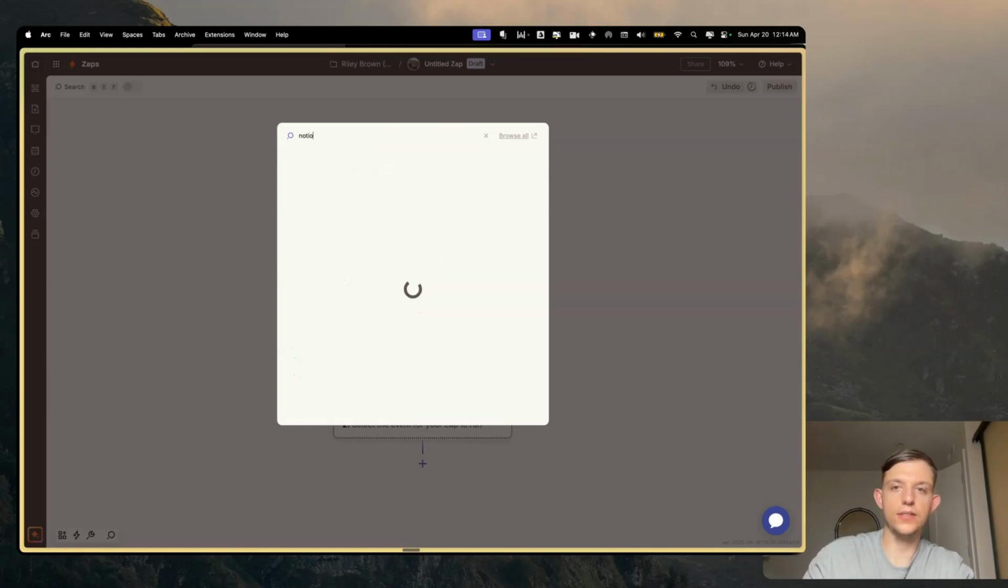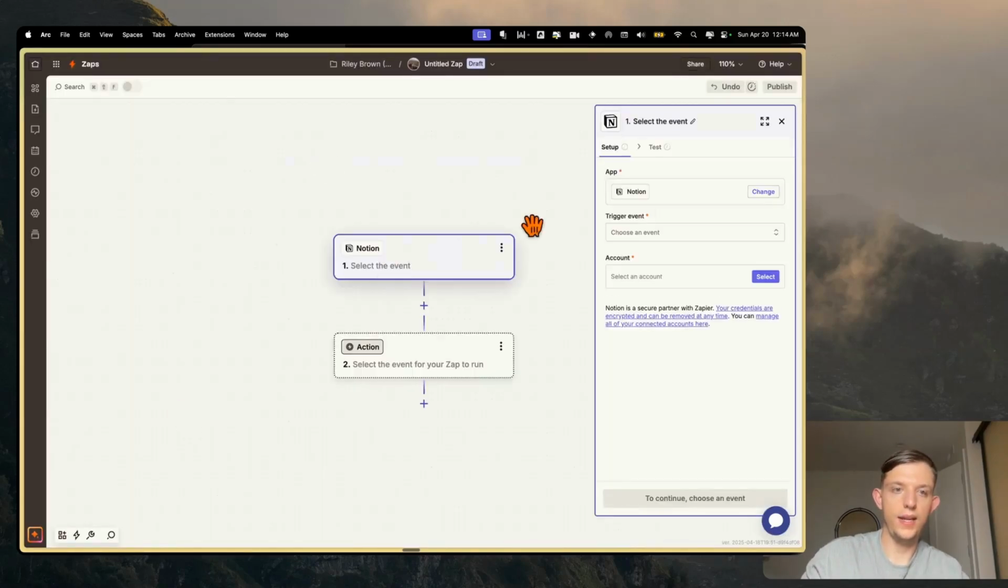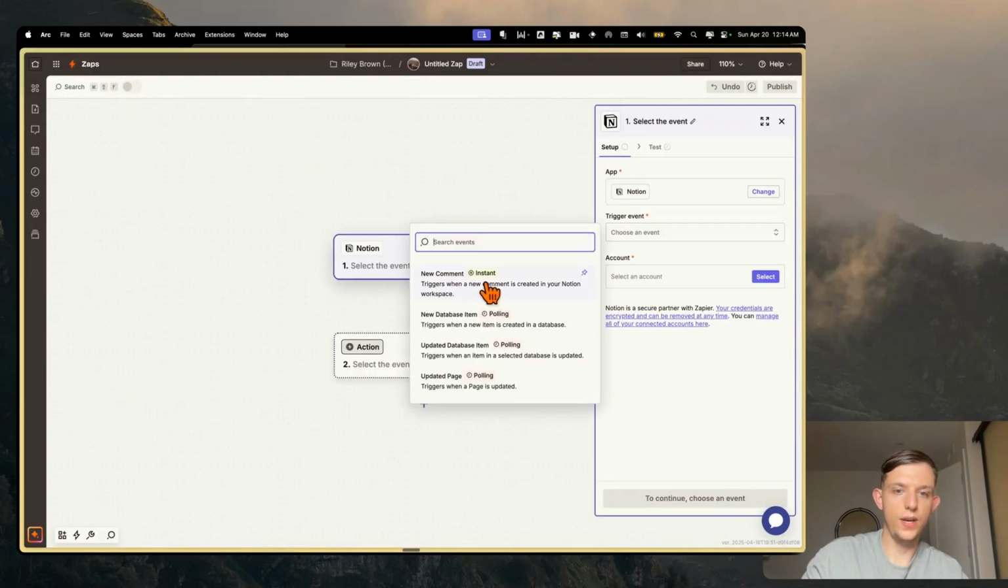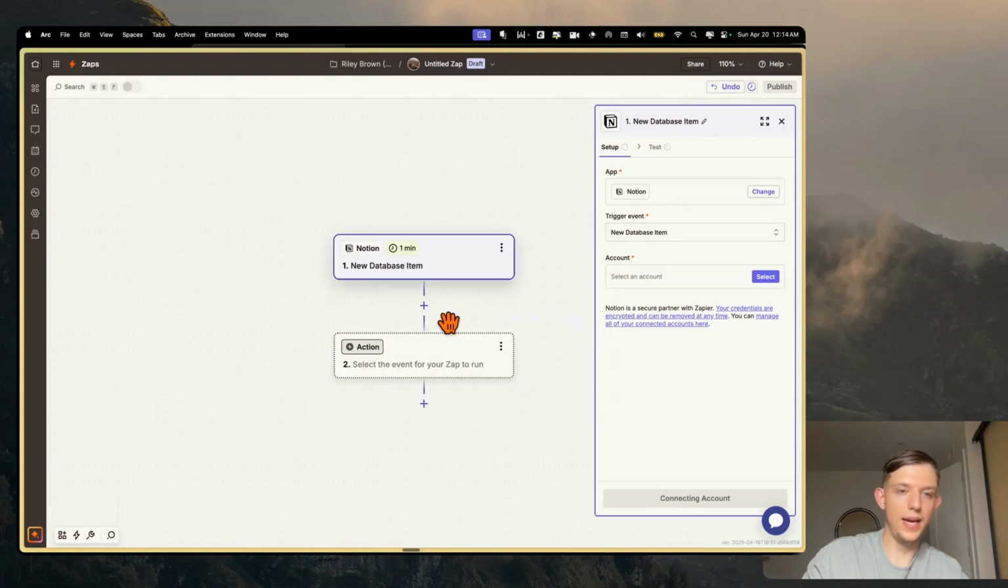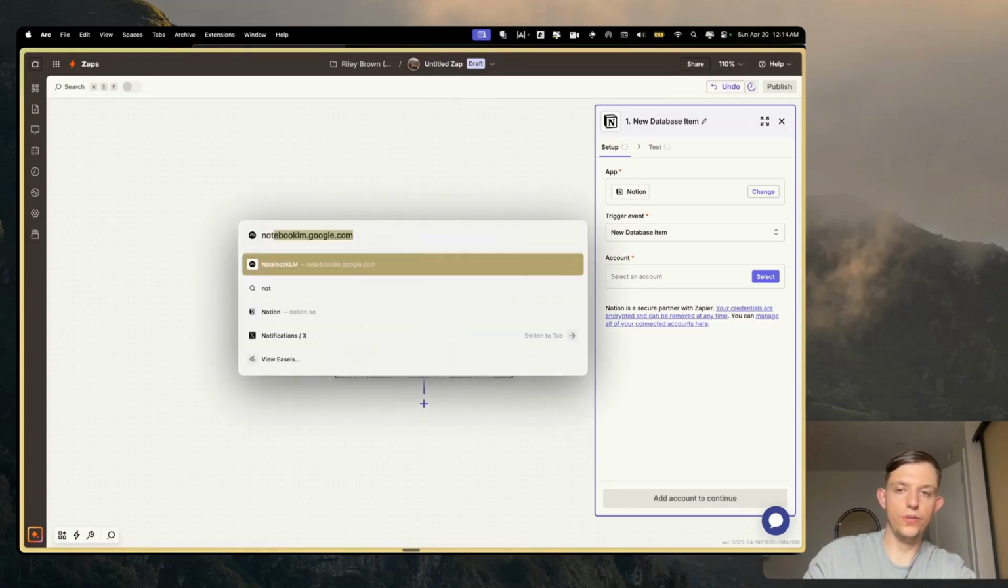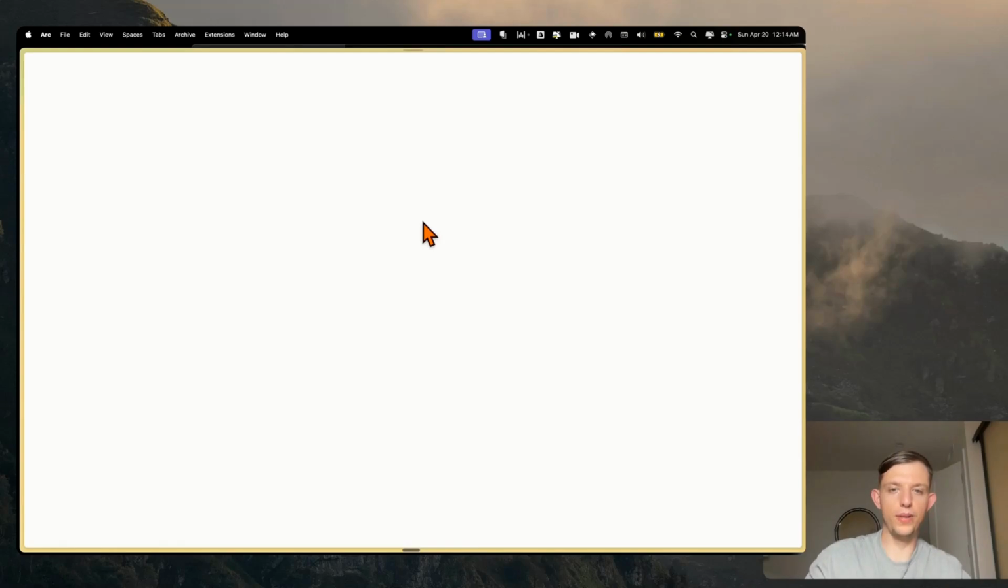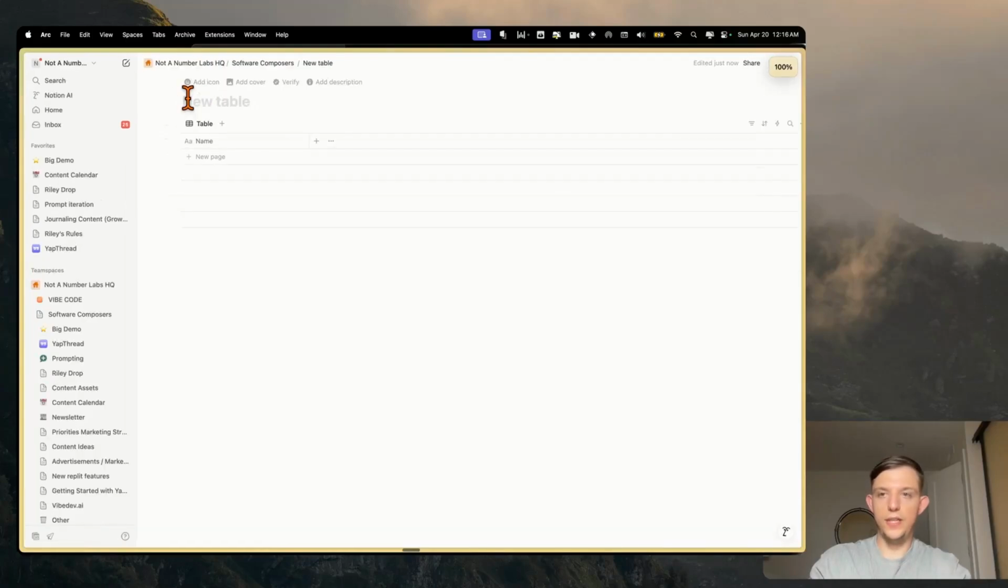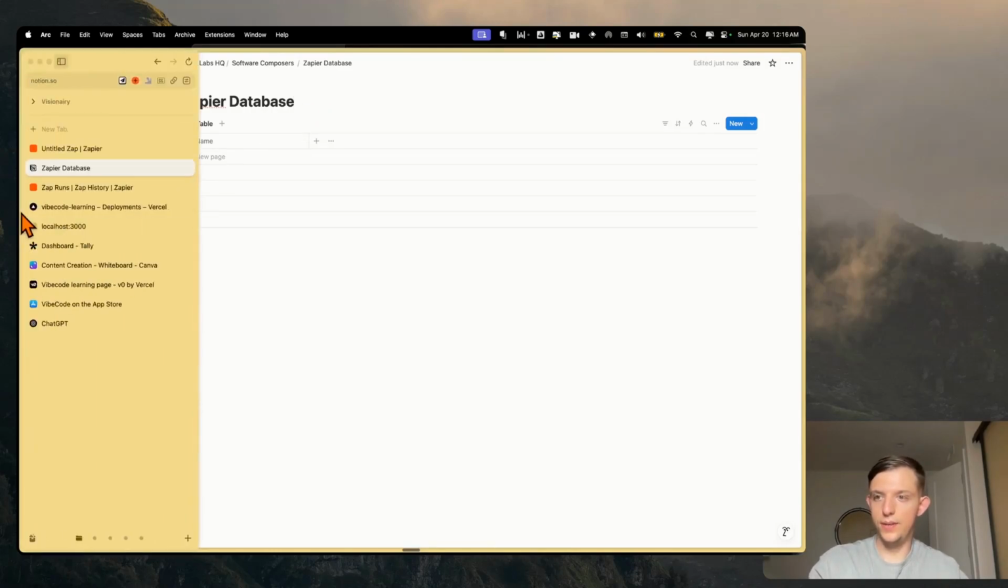So let's go ahead and click on Notion, and let's select an event. Let's say when a new database item happens. If we're in Notion, for those of you who are in Notion, it's kind of like an overcomplicated Excel spreadsheet with Wikipedia in it. But anyway, in Notion, you can create these things called databases, and they're kind of like tables. And so we're just going to create, let's call this, Zapier database.